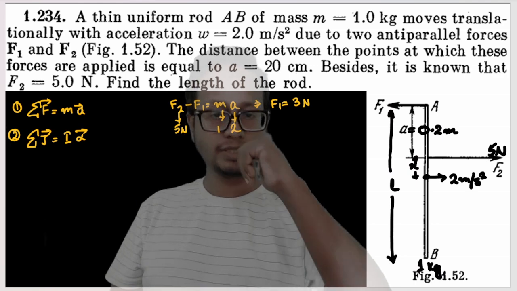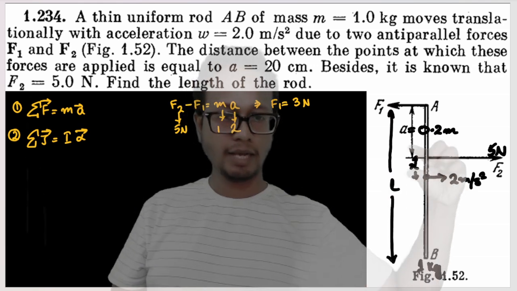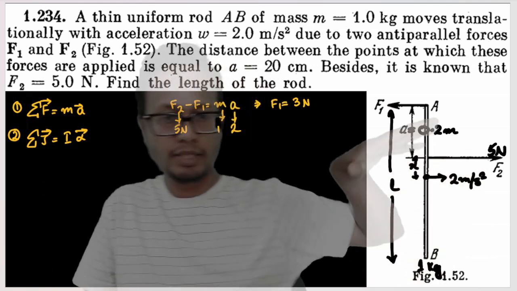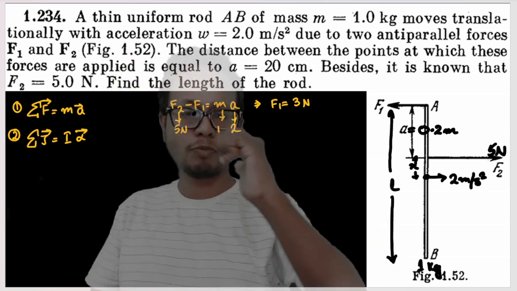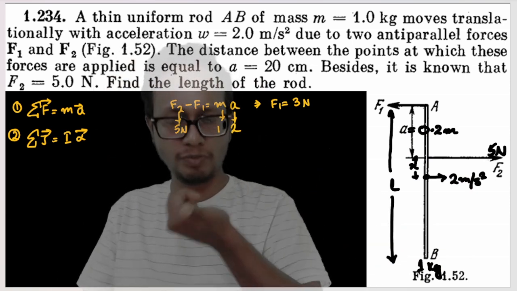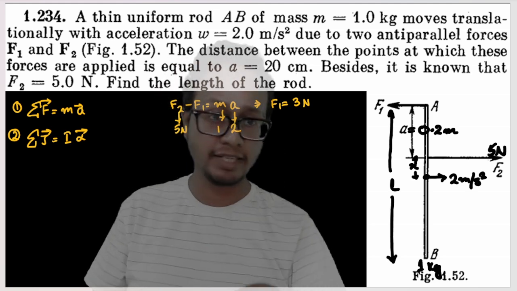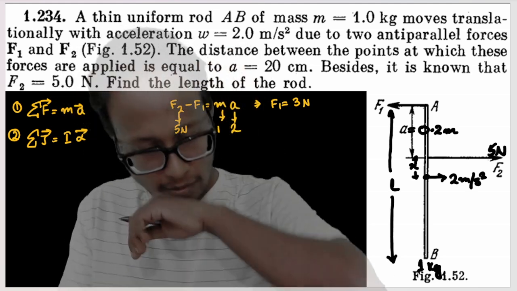So this direction is the F1 torque, and R or X cross F2, that means the torque due to F2, happens in this direction. So if this direction, the positive Z direction, is positive, then this direction would be negative Z. And torques are axial vectors.